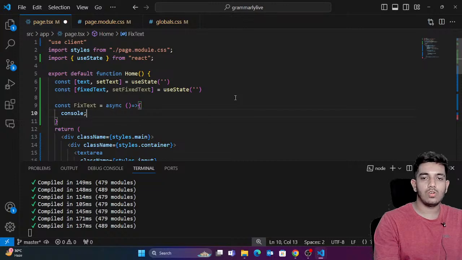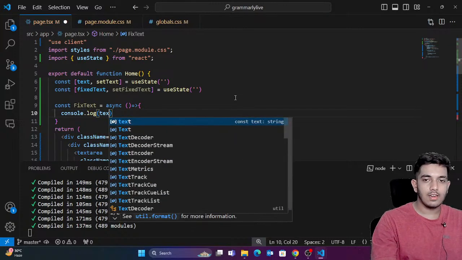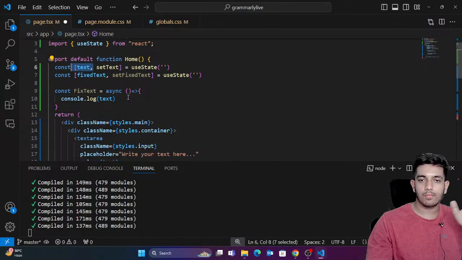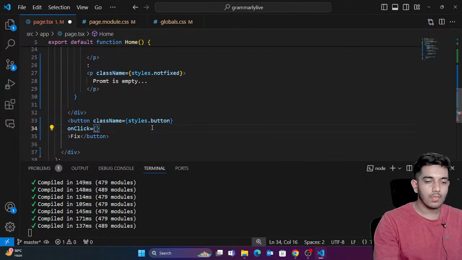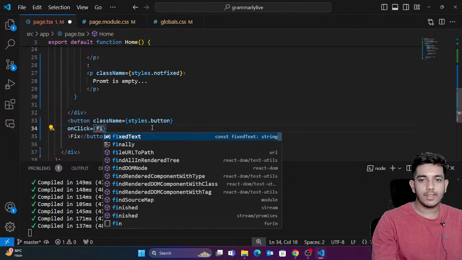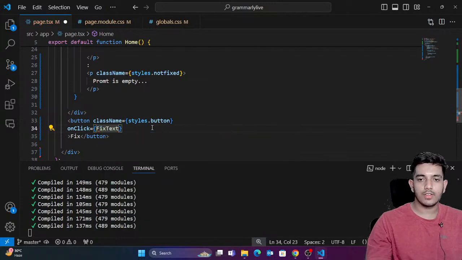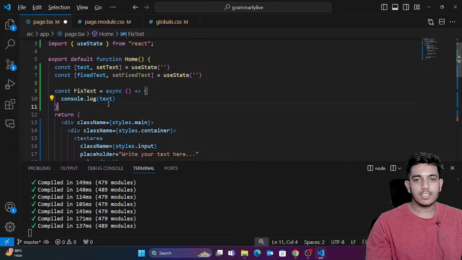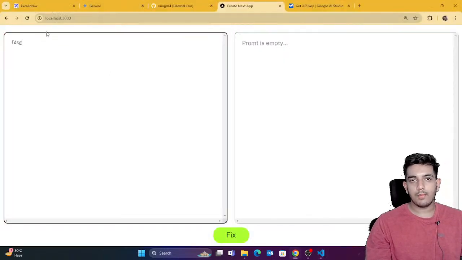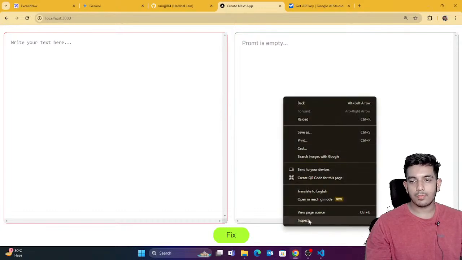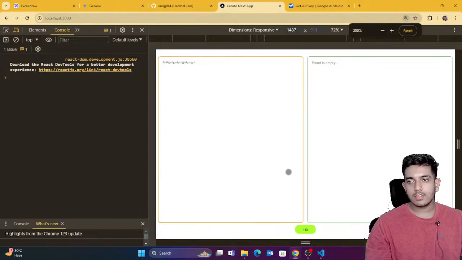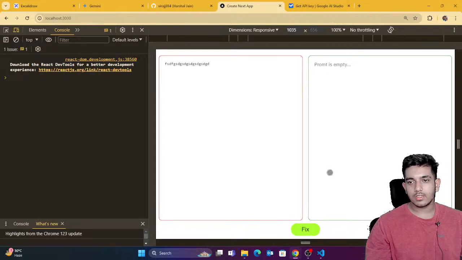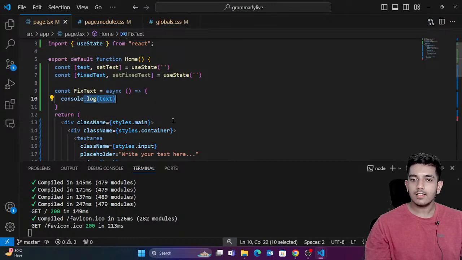I'm just going to say console.log text right now. Let me check what text I have passed inside this hook. As soon as I click on this button, on click, I want to simply call fix text. What's the function name? Fix text, right? I'm calling this function. Let's check that. You can see that right now it's empty. Let me first refresh this, and now if I inspect and go to console and write something, let me make it 100%. Now if I click on fix, you can see that I got that text. That means my text variable now contains the value which I have passed.